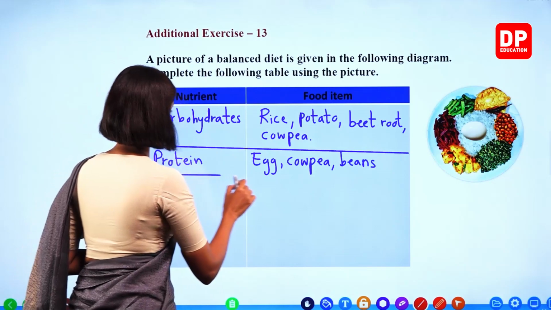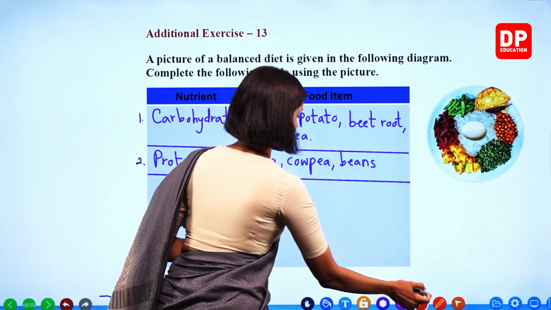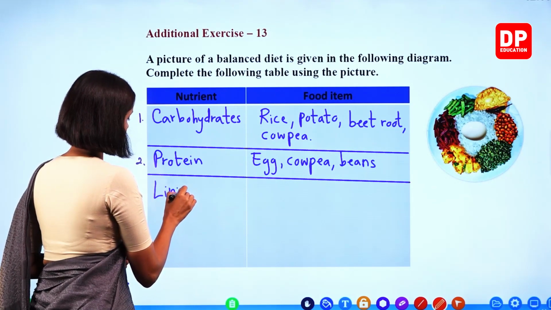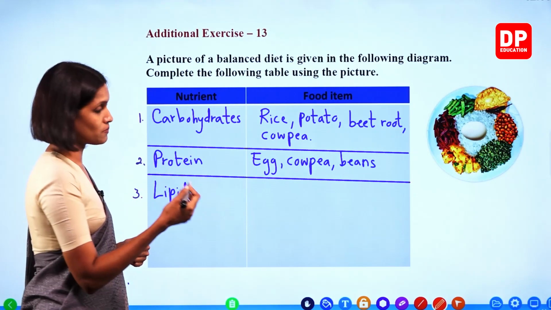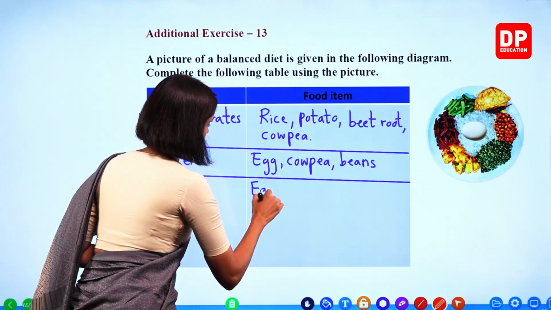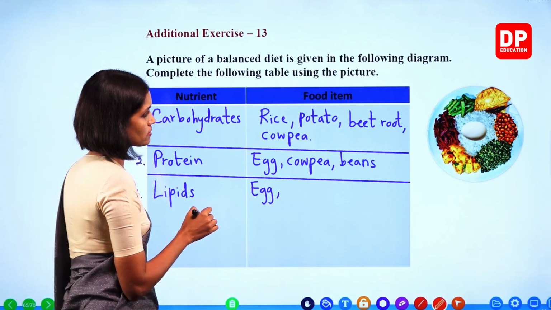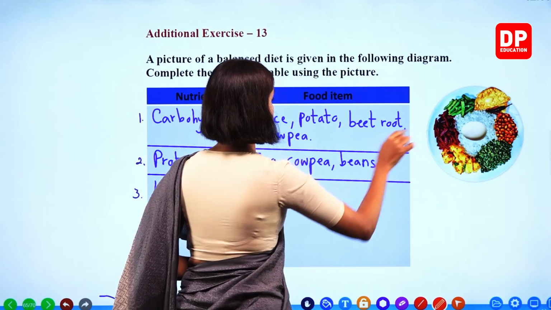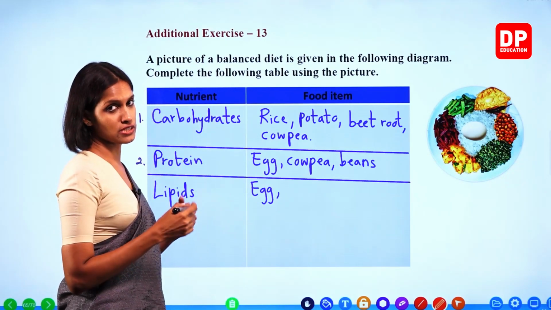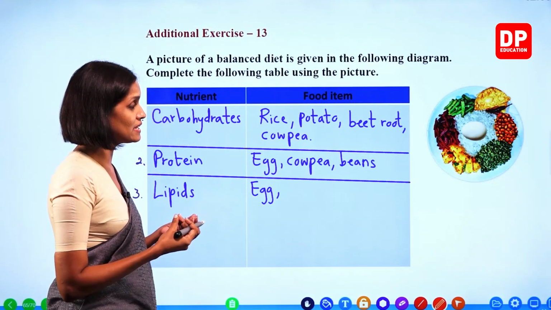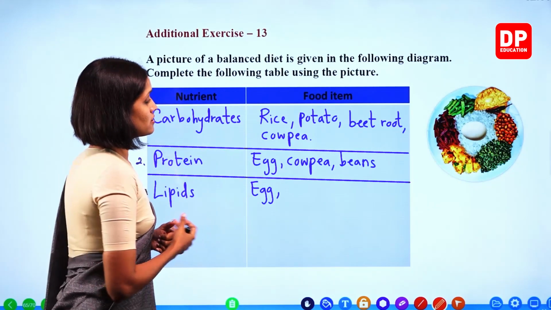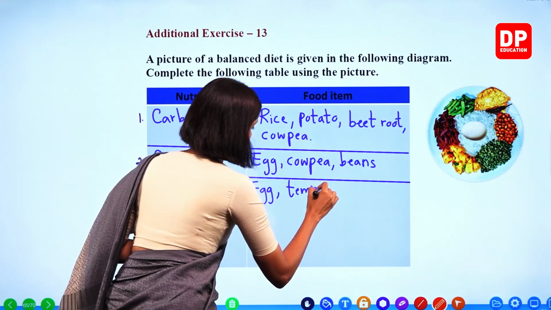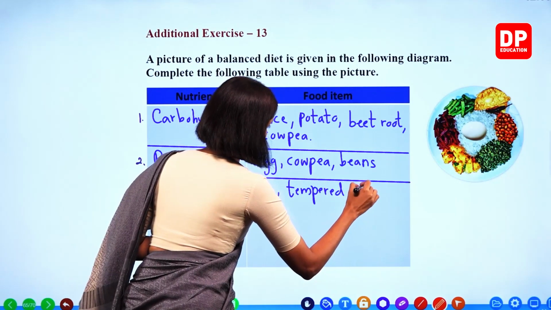And then we will write lipids. So again, egg yolk contains lipids, therefore we will write egg, right? You all can see now here, this is a tempered potato, right? Therefore, because of the use of oil, it contains lipids, right? Tempered potato.